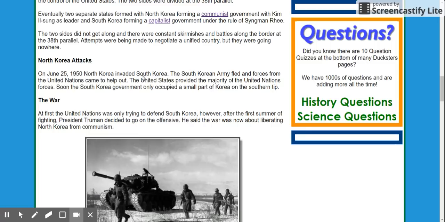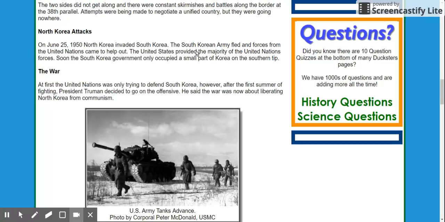This left a lot of tension because obviously communism and capitalism are two ideas that don't really get along with each other. And so on June 25th, 1950, North Korea invaded South Korea. Now, they assumed that they would have the help of the Soviet Union. They actually were very successful in their initial invasion. They pushed the South Korean army way, way back.